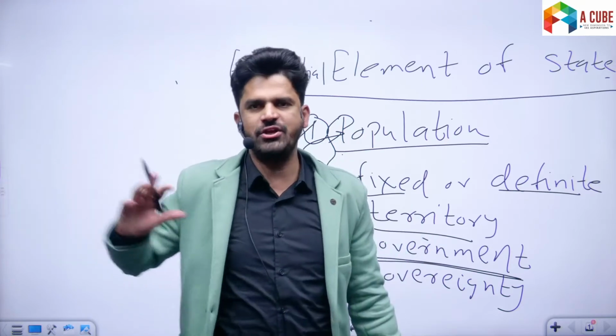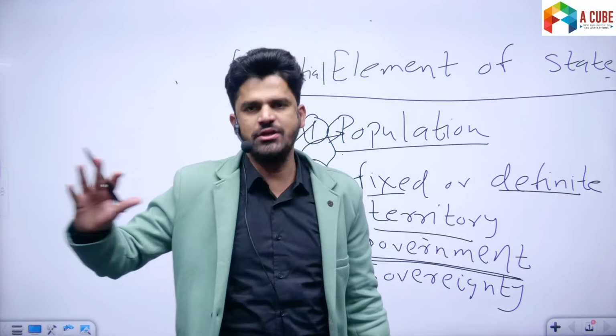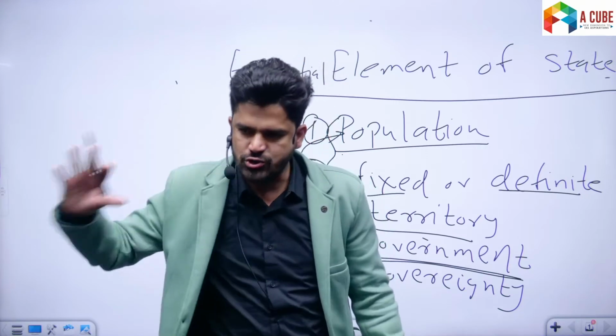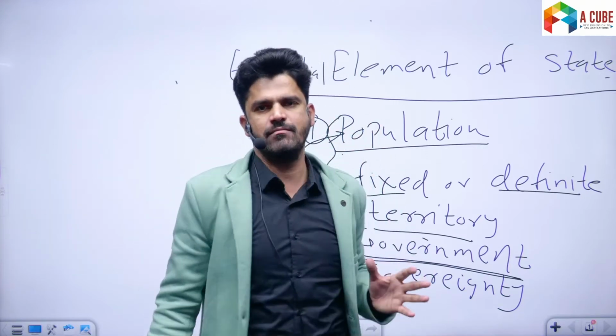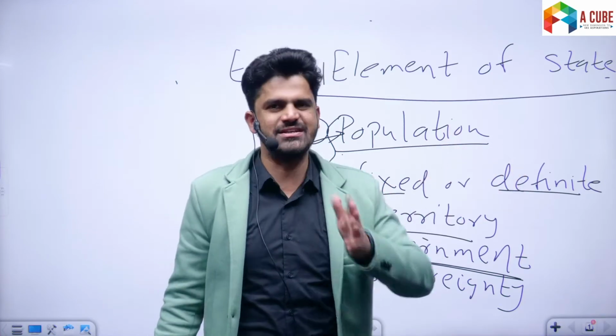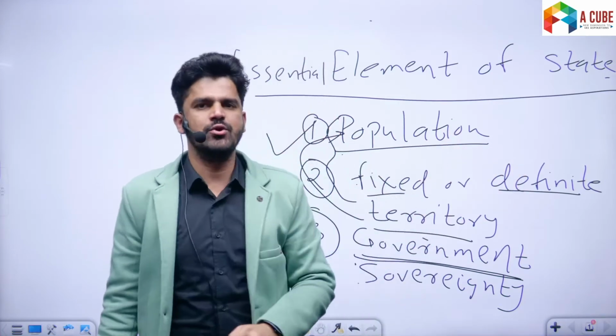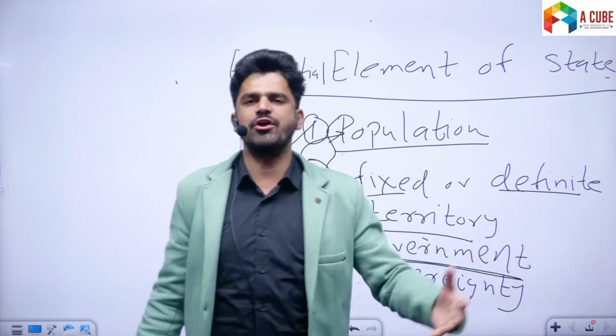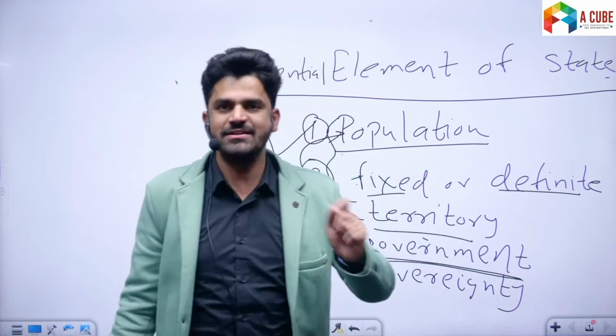All other organizations, institutions and associations are secondary to the state. It is the state which is sovereign, and it is sovereignty which differentiates the state from other associations and institutions. Understand this.